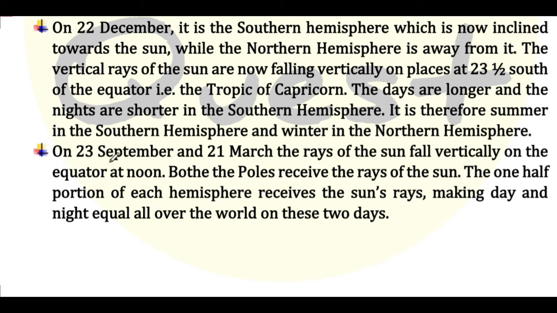On 23rd September and 21st March, the rays of the sun fall vertically on the equator at noon. Both the poles receive the rays of the sun. One half of the portion of each hemisphere receives the sun's rays, making day and night equal all over the world on these days. Let's understand these two concepts from the Earth's image.